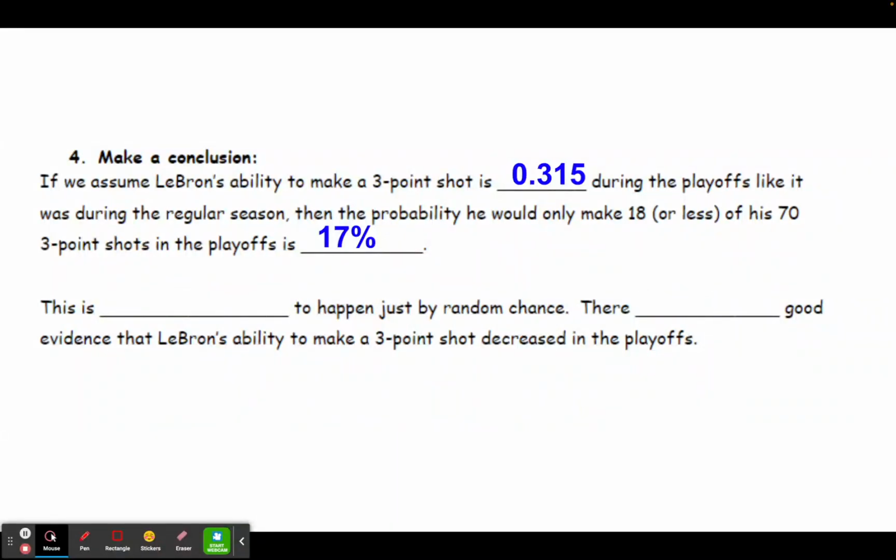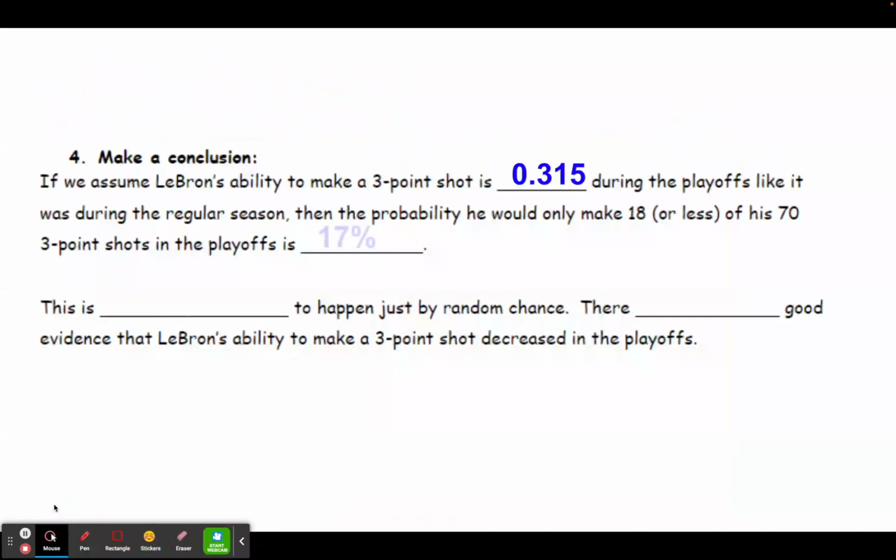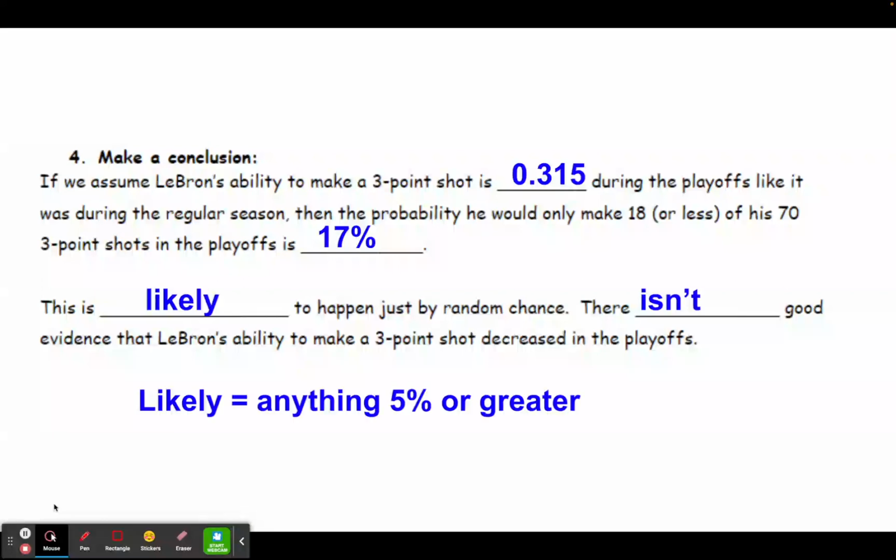Now, let's look at the dot plot one more time. If LeBron only made 12 shots during the playoffs, then we would be counting up the dots in this range, right? And that only happens 1% of the time. That's unlikely to happen by random chance, and that would therefore be good evidence that his ability decreased during the playoffs. All right, so we already filled this in.